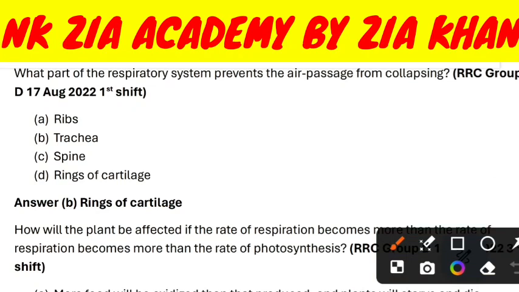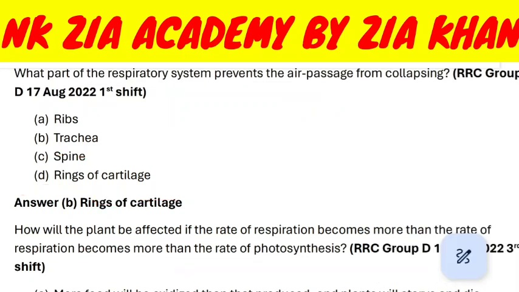What part of respiratory system prevents the air passage from collapsing? Ribs, trachea, spines, rings of cartilage. Answer is rings of cartilage.